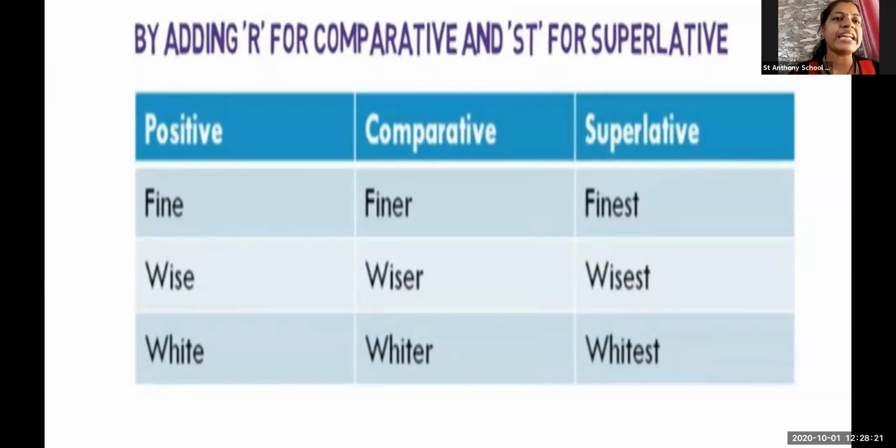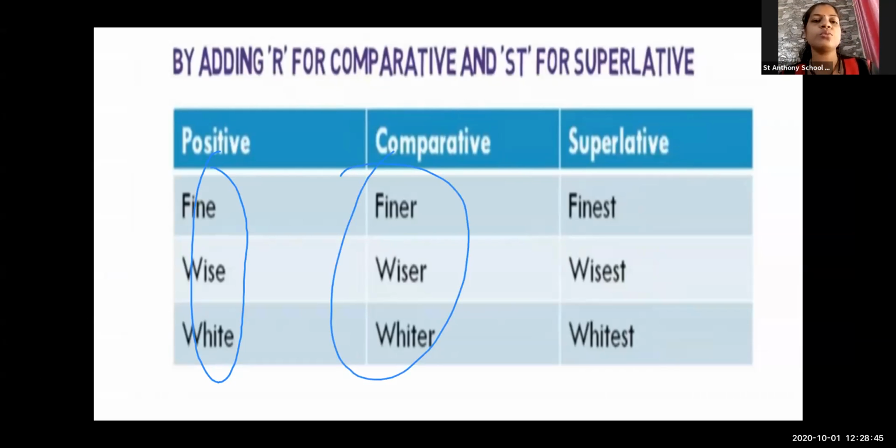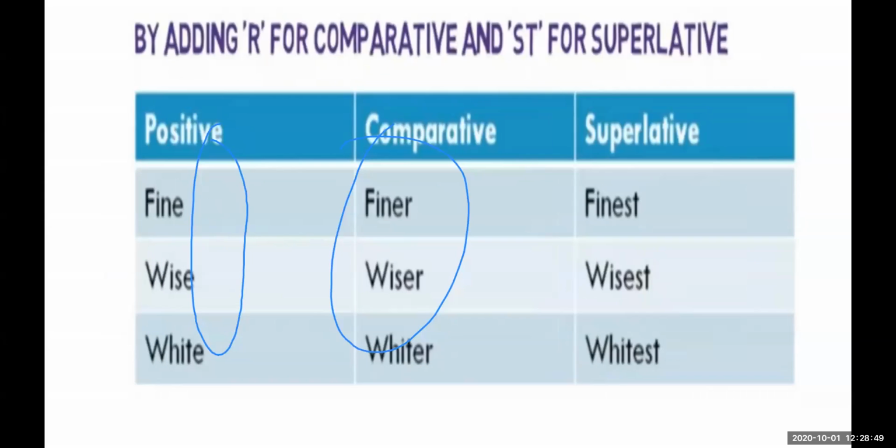We can add r, we can add st. Why do we add r and st only? Because we already have e over here. You can see some of the spellings already contain e at the end of the word. So what we are going to do is not add er, but only the r. Okay.